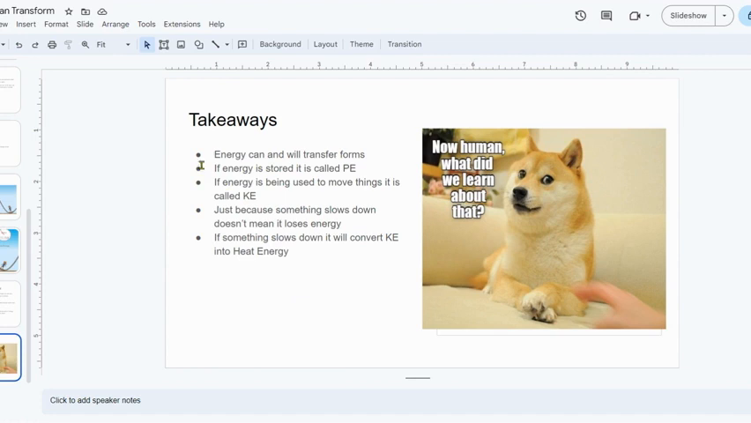Takeaways: energy is going to transfer forms. If energy is stored, it's called potential. If energy is being used to move things, that's kinetic. Just because something slows down doesn't mean that it loses energy. And if something slows down, it will convert kinetic into heat.